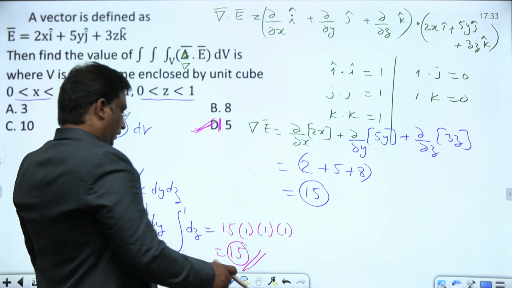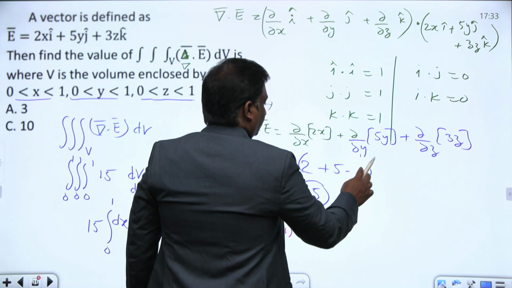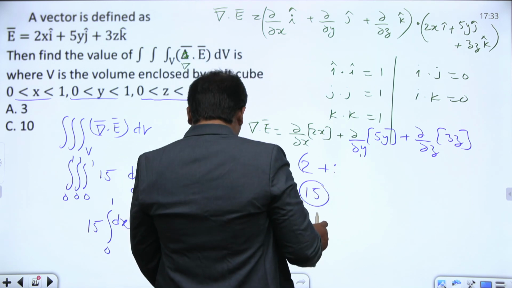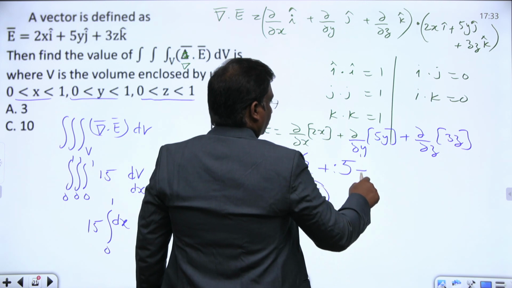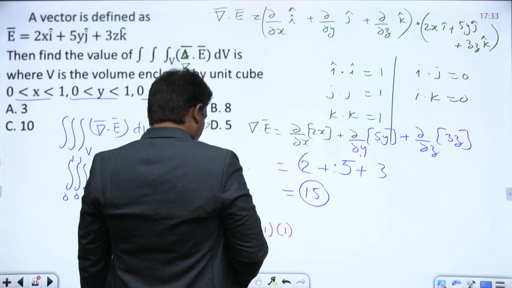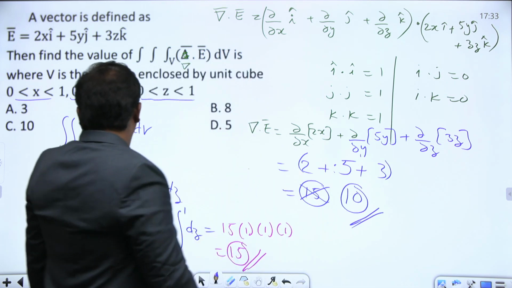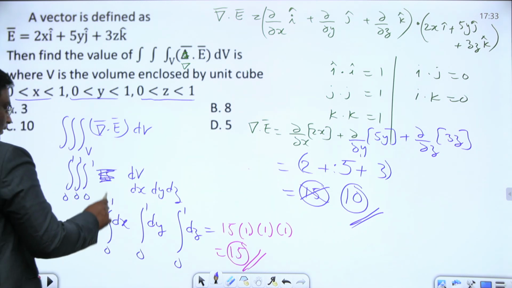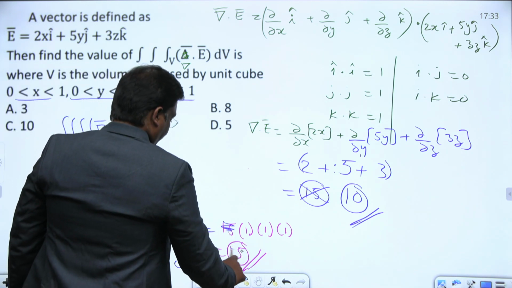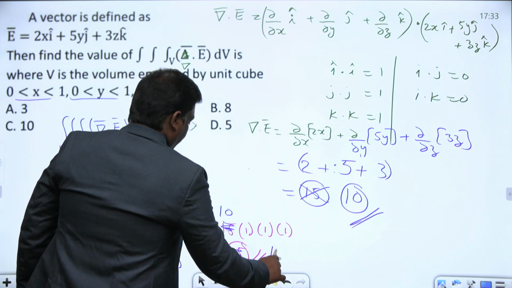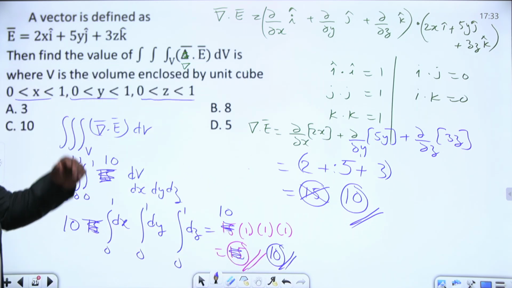Okay, one second here. Notice here, in the previous problem, this is 2 plus 5 plus 3, this is 10 only. This is not 15, this is 10 only, this also 10. The answer is 10 only. I thought they said 8.